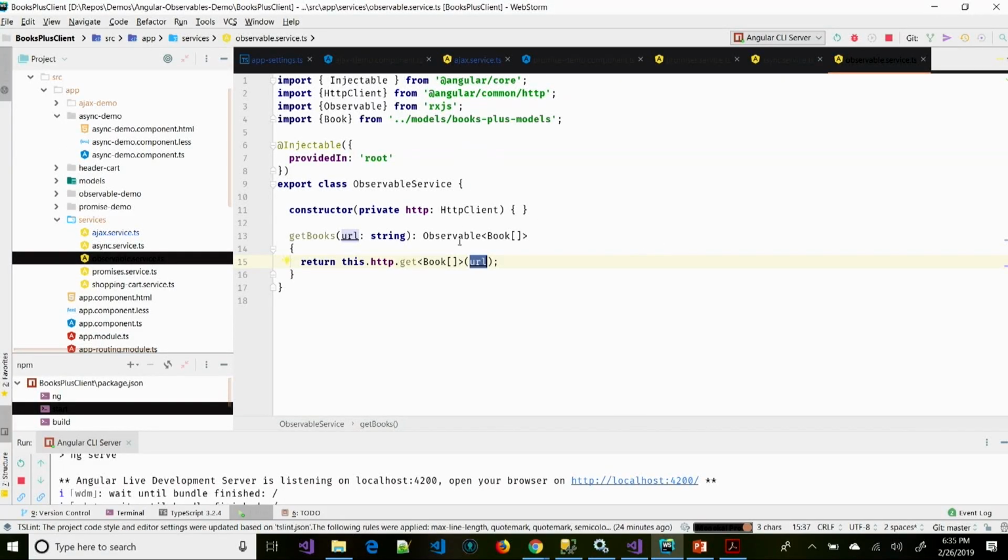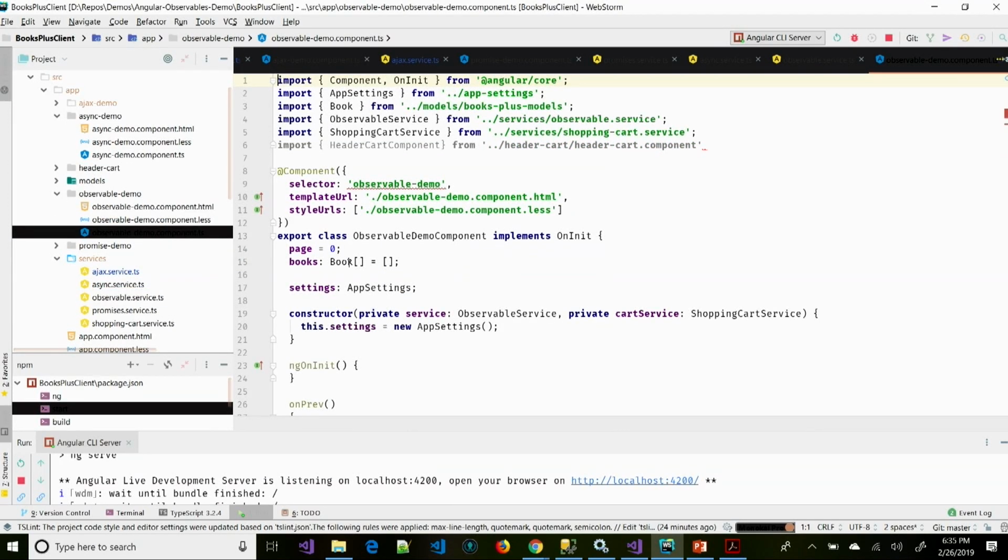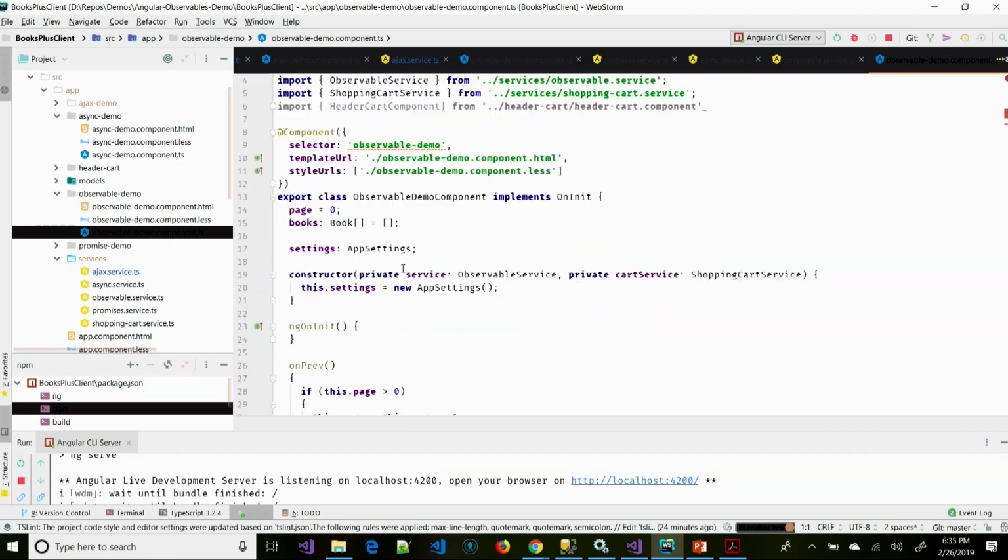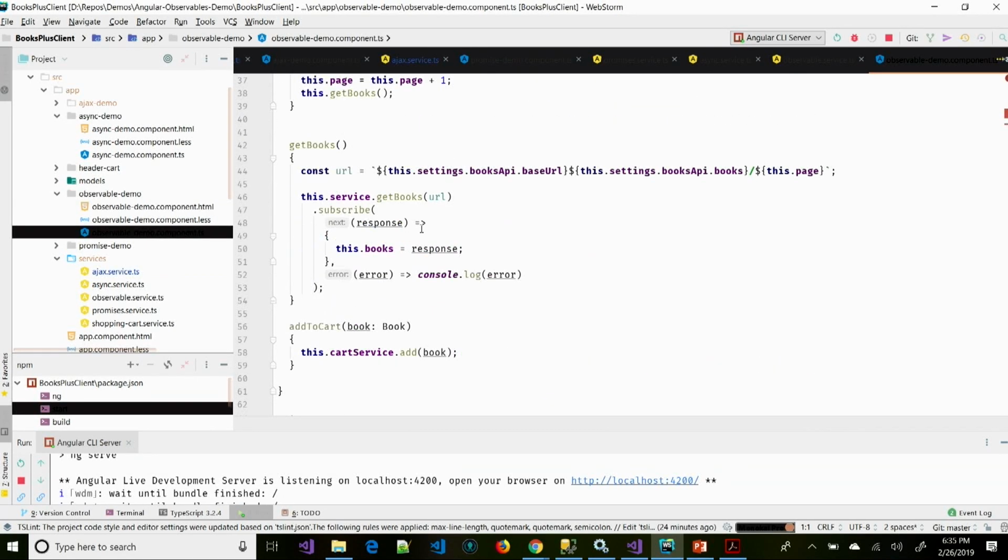So in that case, when I return this observable, I can't just pull out the data like I did in the promise. So let's go into my observables demo controller here, and I have to set things up just a little bit. And that is when I call get books, I create my URL. I'm going to create this.service get books, and here's the key.